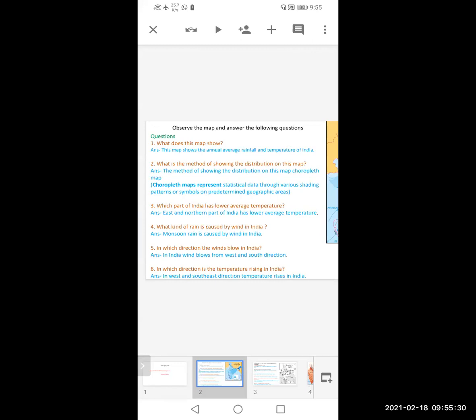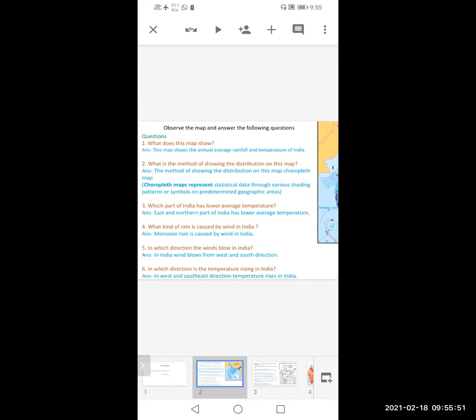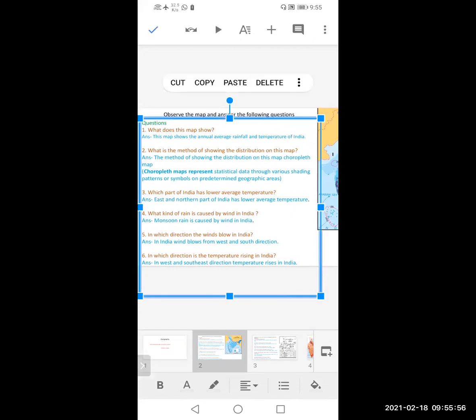Now we'll see the next question. What is the method of showing the distribution of this map? This is a different question. That is, you cannot find direct answer of this question in this map. ये कौन सा method है? This method is called as a choropleth method. There should be no spelling mistake in writing this.